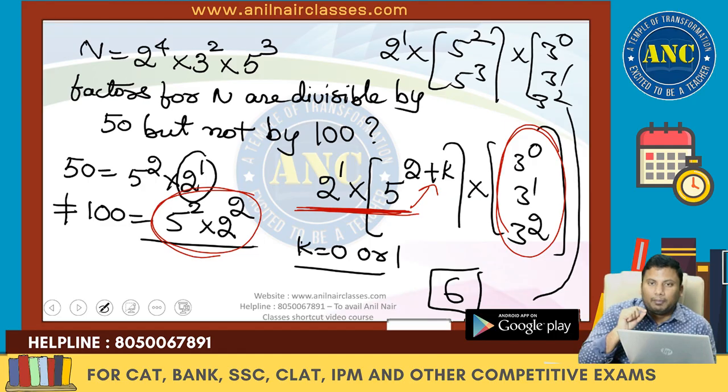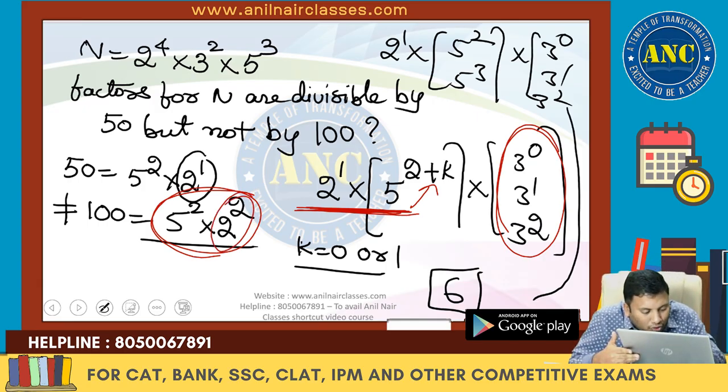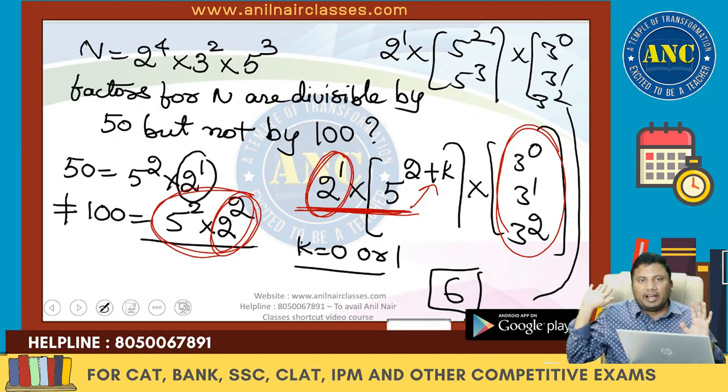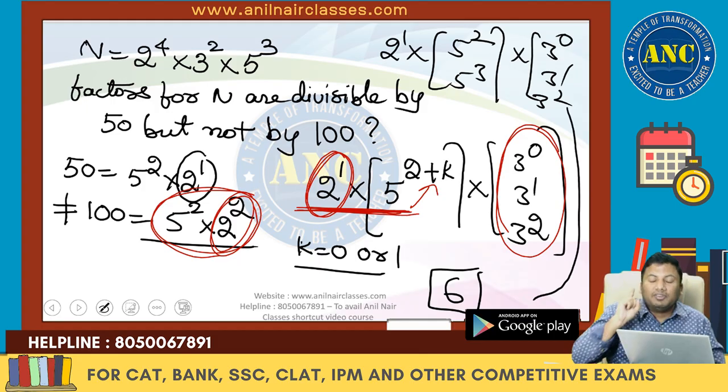You take any number, because in 100, the minimum power of 2 should not be 2. I kept my power of 2 as only 1. The minute I make it 2 square, the entire number will be divisible by 100. It should not be divisible by 100. I hope it is clear.